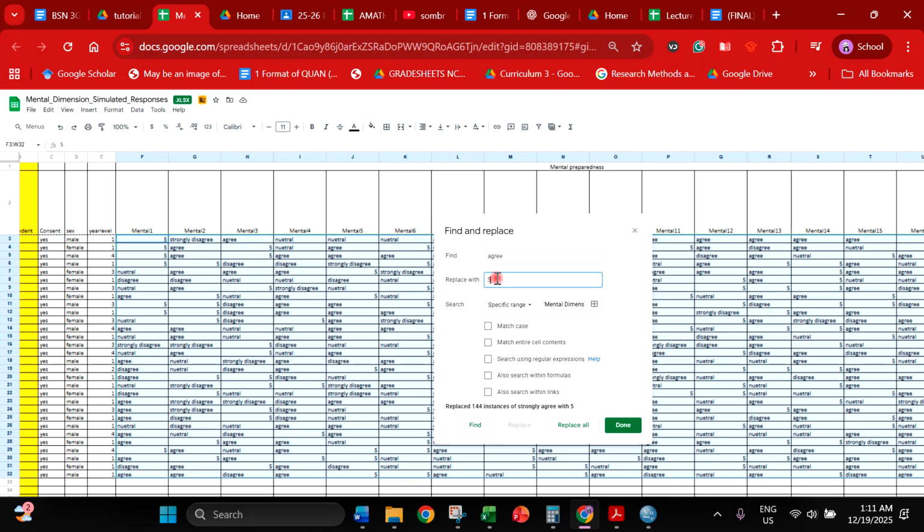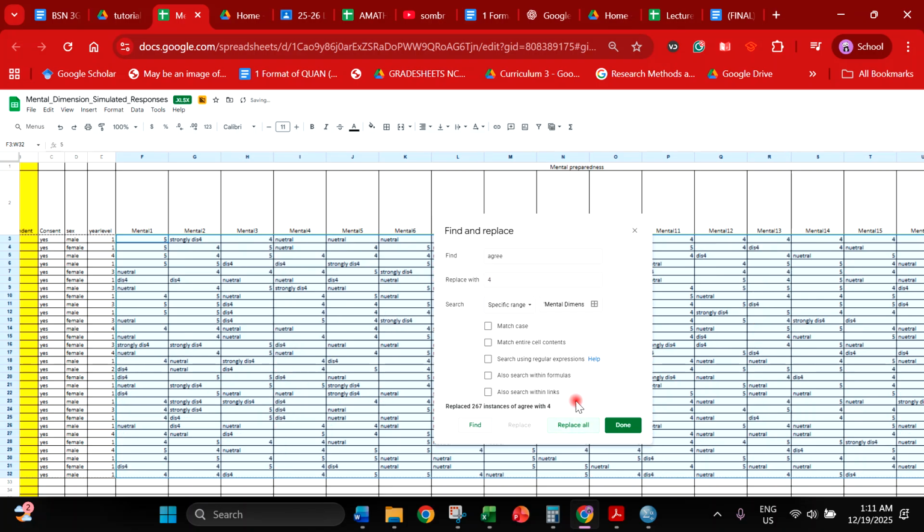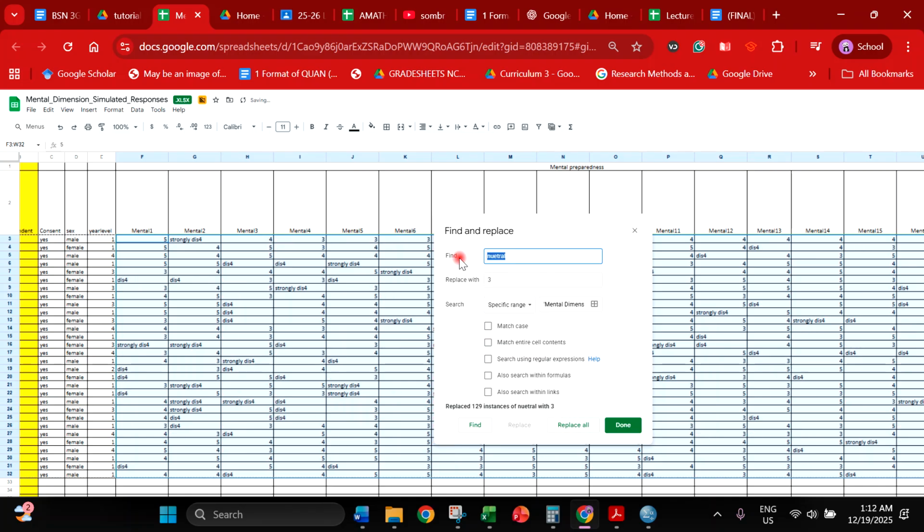Next is agree. Agree will be converted into 4. Replace all. Then neutral will be scored 3. Replace all. Then, as you notice here, strongly disagree, because agree was already replaced by 4, you just have to type that one. Strongly disagree is the same, so it will be scored as 2. Replace all. Then disagree.